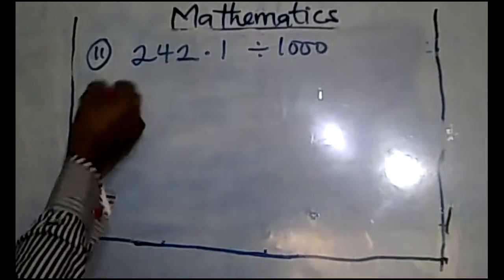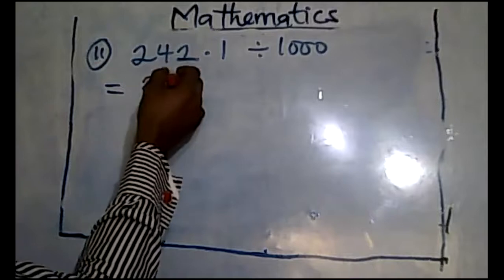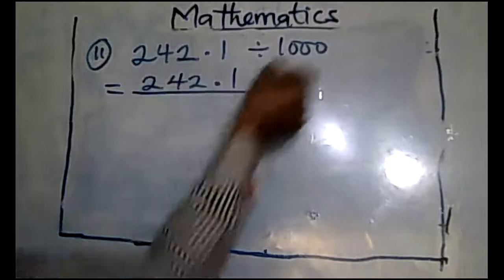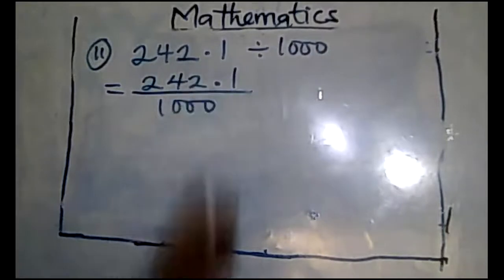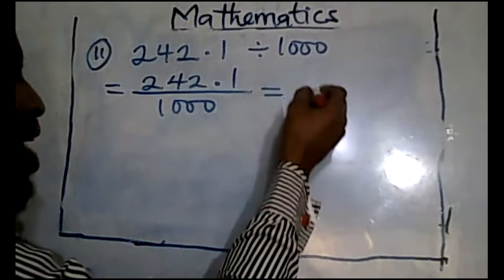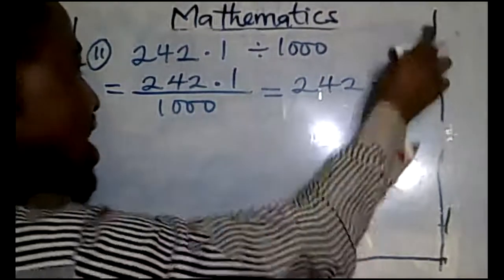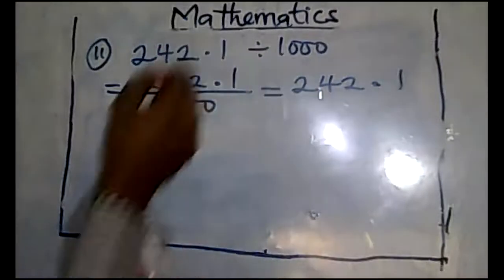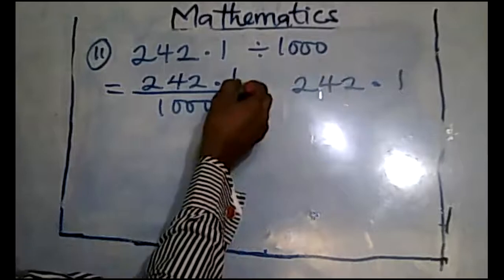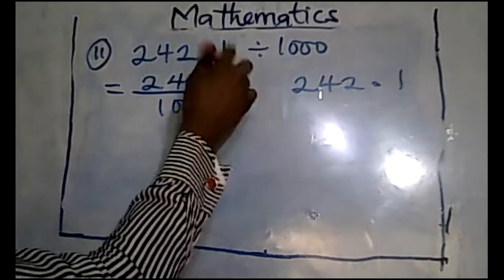Firstly, you need to write your dividend, which is the number you're dividing. That is 242.1, then over your divisor, over 1,000. Now, what you need to do is write only your dividend, that is 242.1. Then the next thing you need to do is shift inwardly your decimal point.